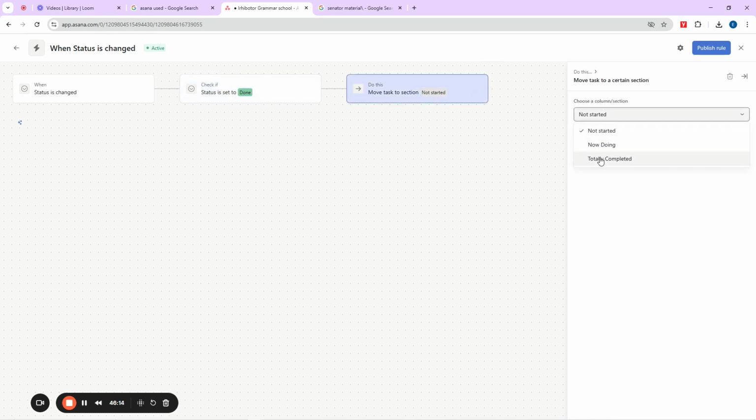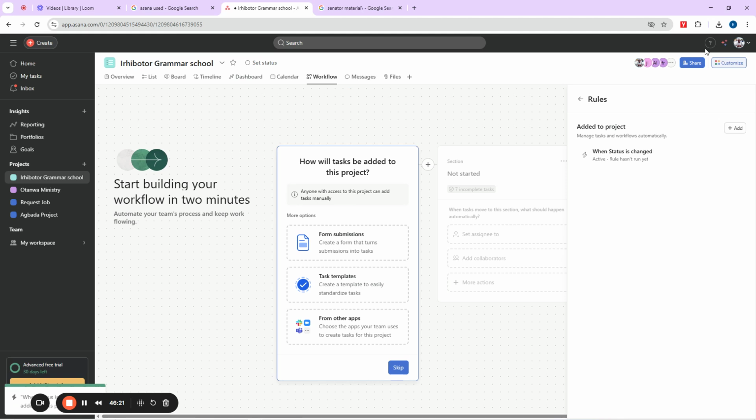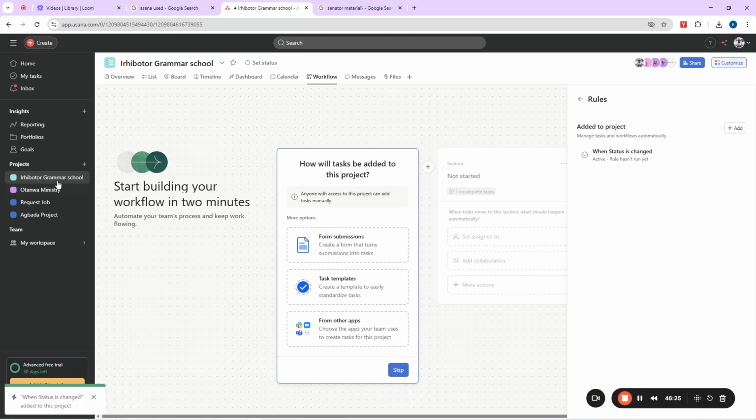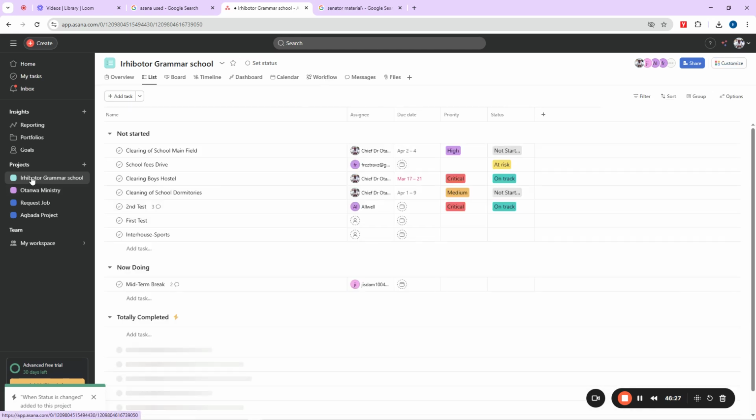You can say, okay, move it to totally completed. This is just how this thing here is. You can now say, okay, publish this rule. Then your automation is finished. Automation finito, class, right?